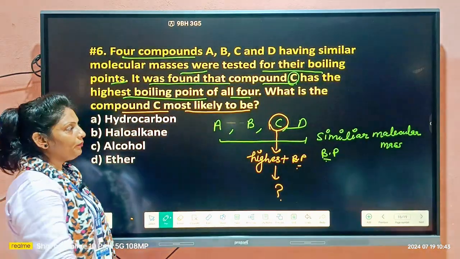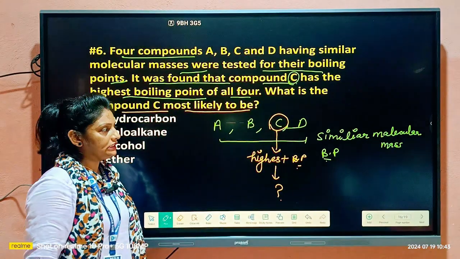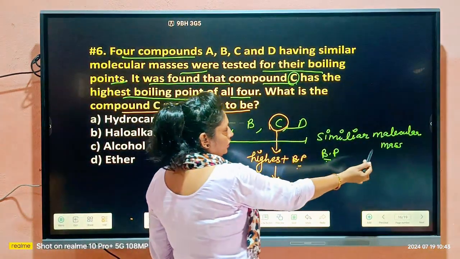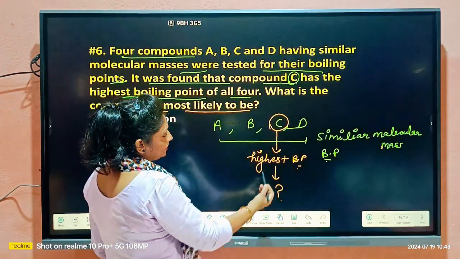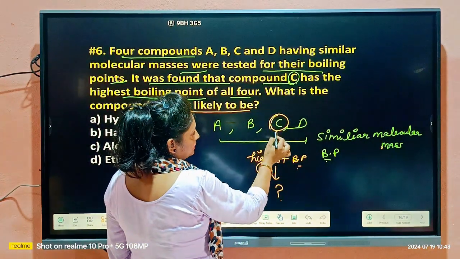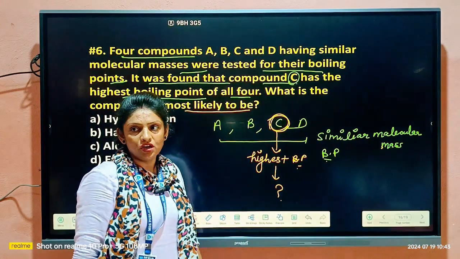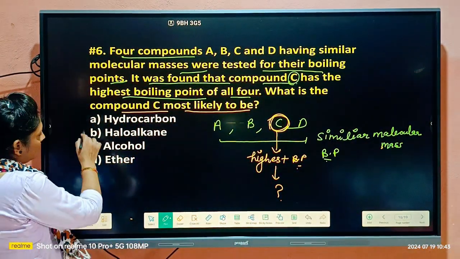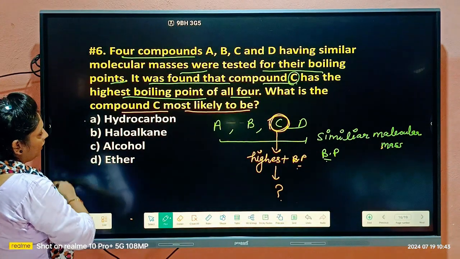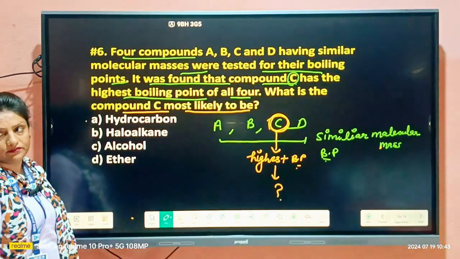Here four compounds A, B, C, D are given to us and they have similar molecular mass. Their boiling points were also tested, and C has the highest boiling point. So what may this C be? It may be a hydrocarbon, haloalkane, alcohol or ether.